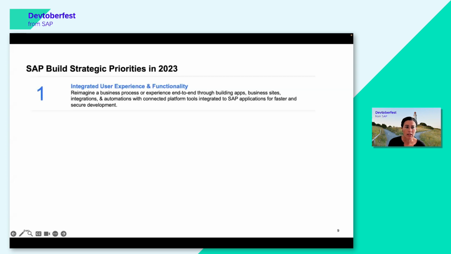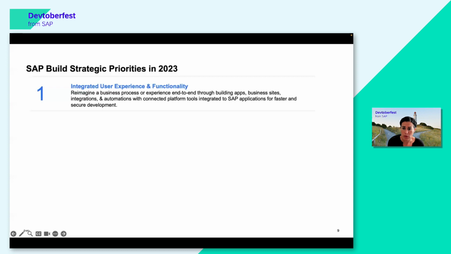maybe when you start working with it, you can see actually that these are things, maybe when you started in November and now you continue half a year later, you can see that a lot of things have already been improved. And one is actually our integrated user experience and functionality.